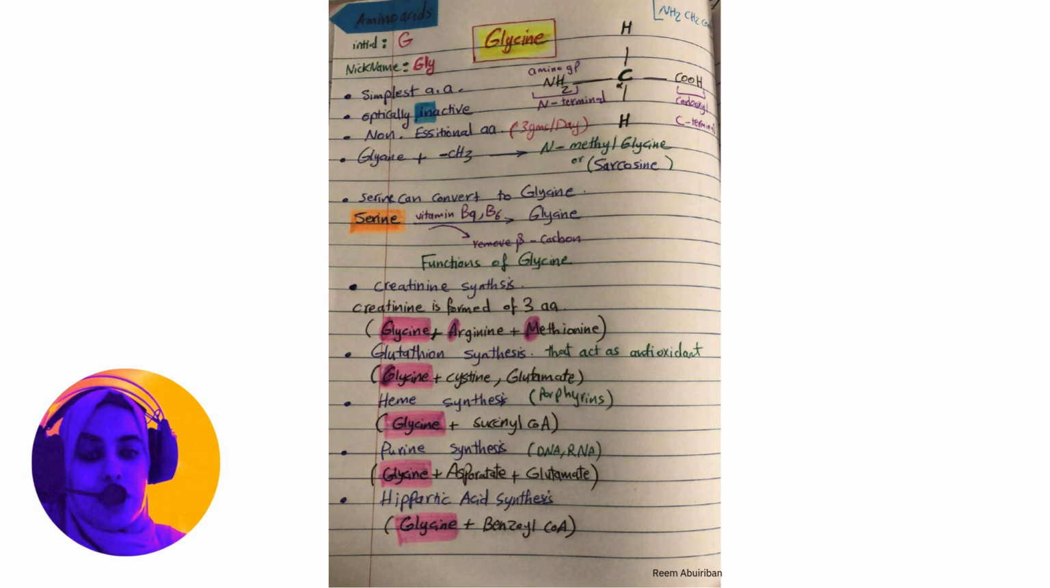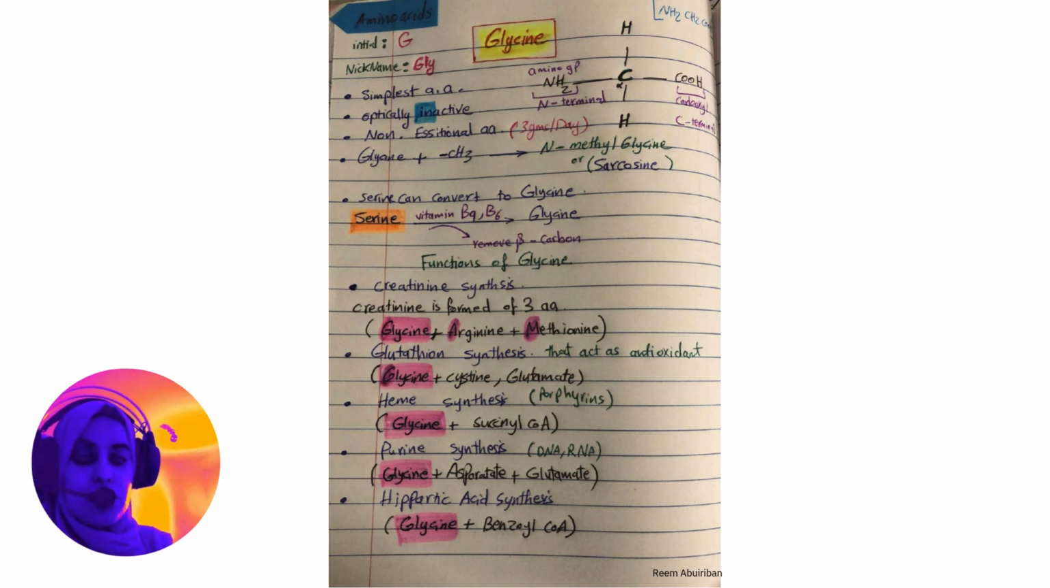Now we're talking about the functions of glycine. The first one is creatinine synthesis, and we know that creatinine is the waste product of the kidney. Creatinine is formed of three amino acids: glycine, arginine, and methionine. I'm just focused now on glycine. Glutathione synthesis: glutathione is also formed of glycine, cysteine, and glutamate, and glutathione acts as an antioxidant.